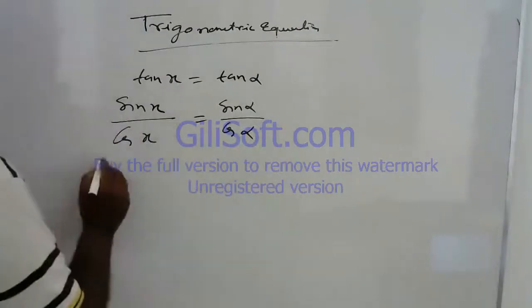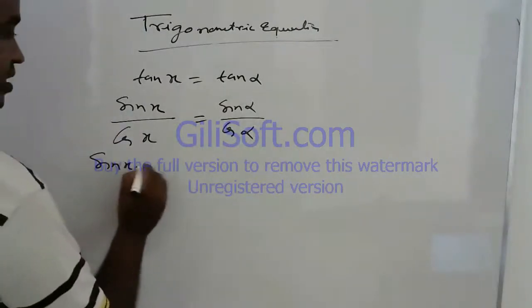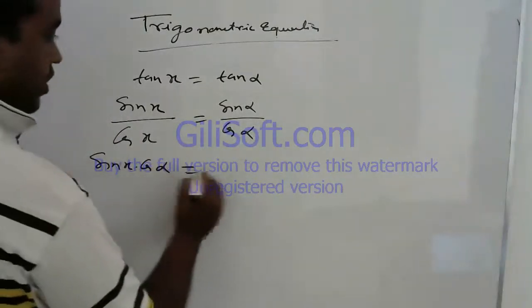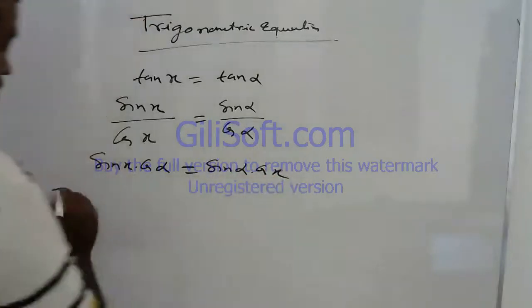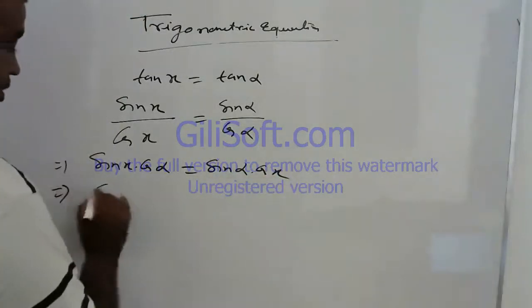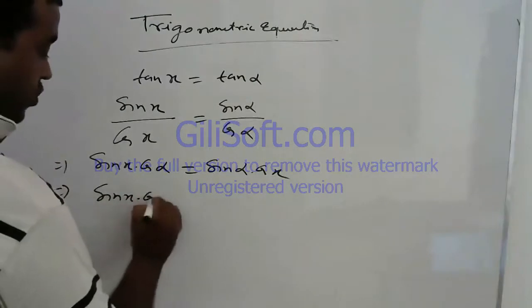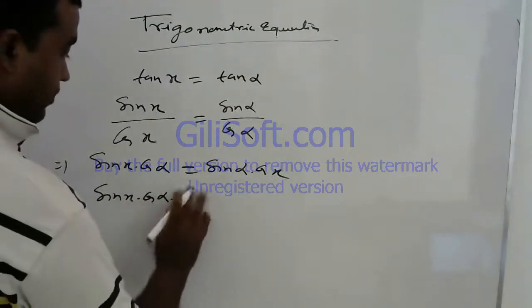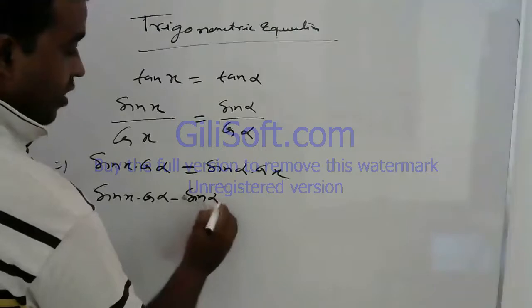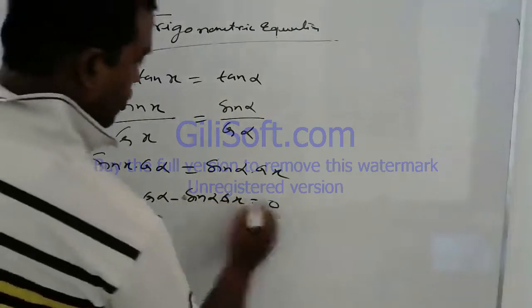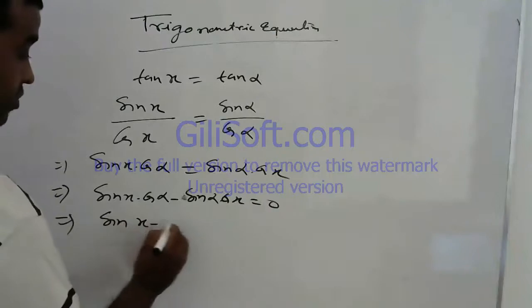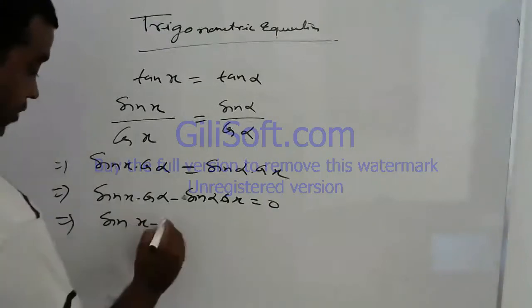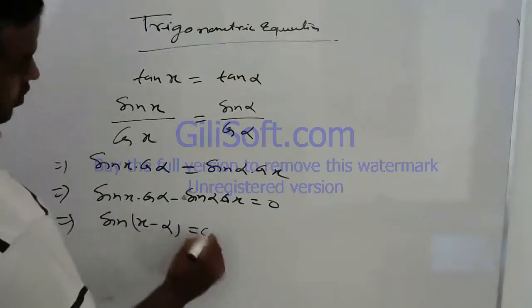Now cross multiplication: sin x into cos alpha is equal to sin alpha into cos x. Now again we get sin x cos alpha minus sin alpha cos x is equal to 0. So you can write here sin (x minus alpha) is equal to 0.